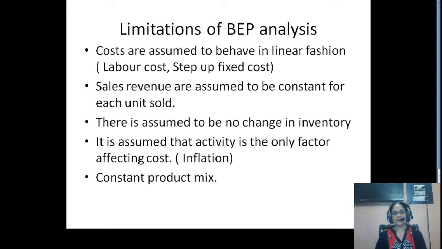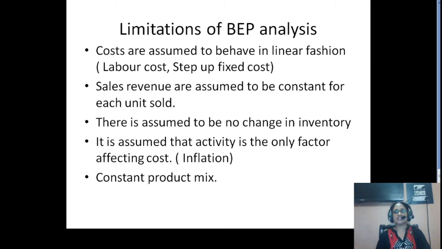Now coming to labor cost. Labor cost is supposed to be a variable cost. Now what will happen if the union intervenes, right? Your union will ask for a fixed pay. It means that the union will ask for more of a fixed component percentage and less of a variable cost percentage. So we have to understand that costs do not generally move in a linear fashion, right? So that is the first limitation.